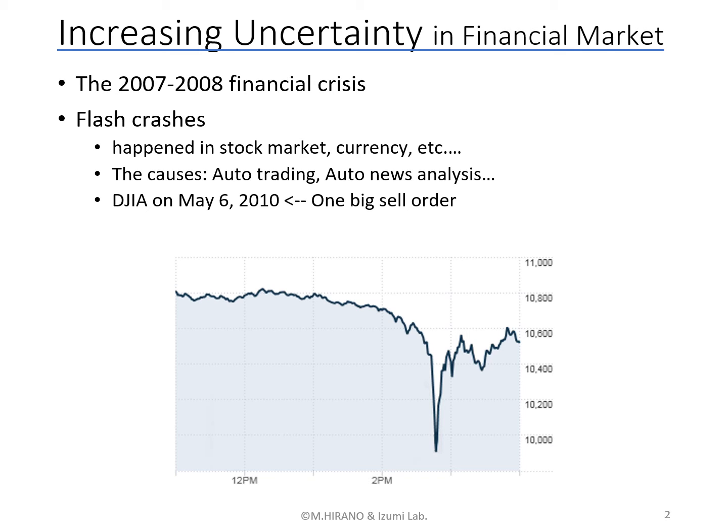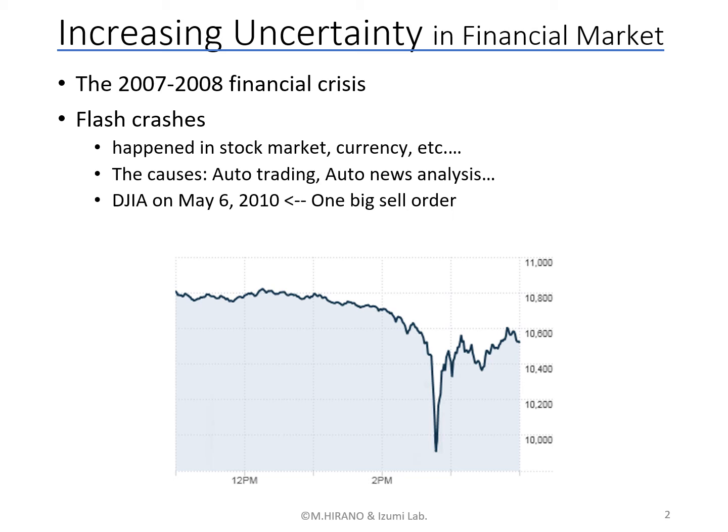Recently, the financial market has significant risks. One famous example is the 2007 to 8 financial crisis, as you know. The other example is flash crashes. Flash crashes happen in many markets such as stock market, currency market, and so on. The reasons of these crashes are very various. For example, auto trading, news analysis, and so on.